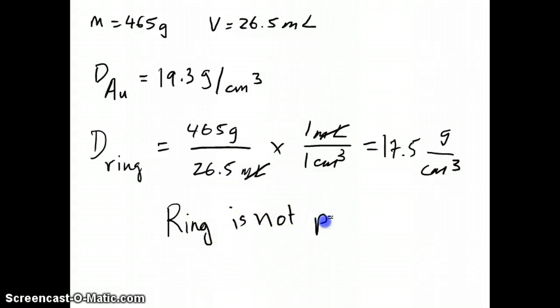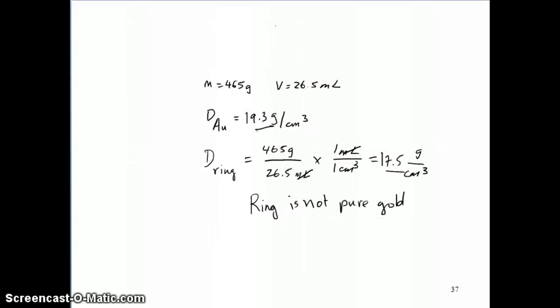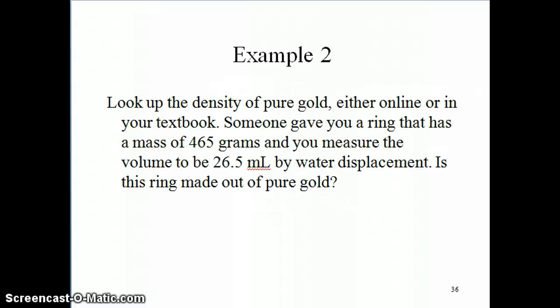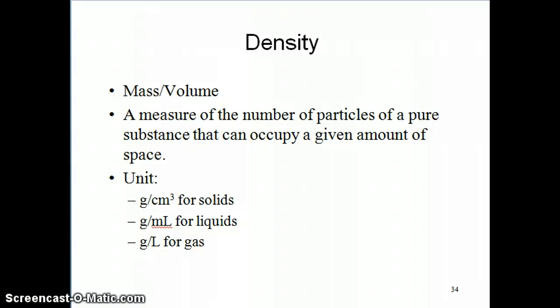Now it could be gold that's mixed with some other substances, in which case it's a mixture, so the density is not going to be the same. But in any case, 17.5 and 19.3 are not the same number, so it's not pure gold. The last thing I want to mention is that you can use density, as in the example we just did, to determine the identity of a substance. There are many other ways you can use density in an experiment to identify a substance. We'll see a couple more examples of this in class as well as in your questionnaire.